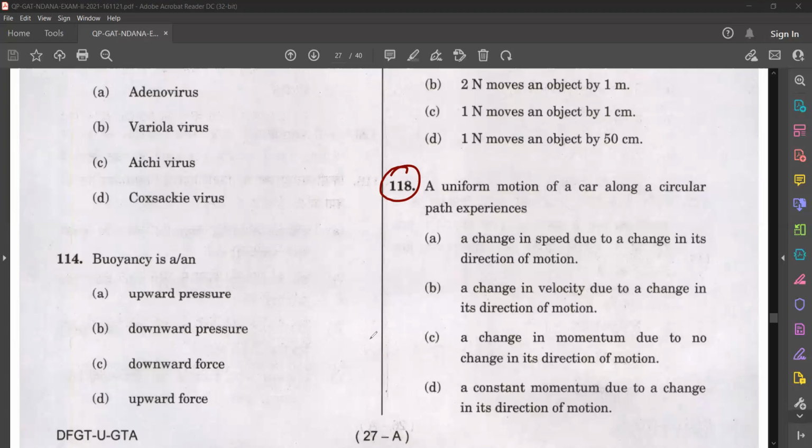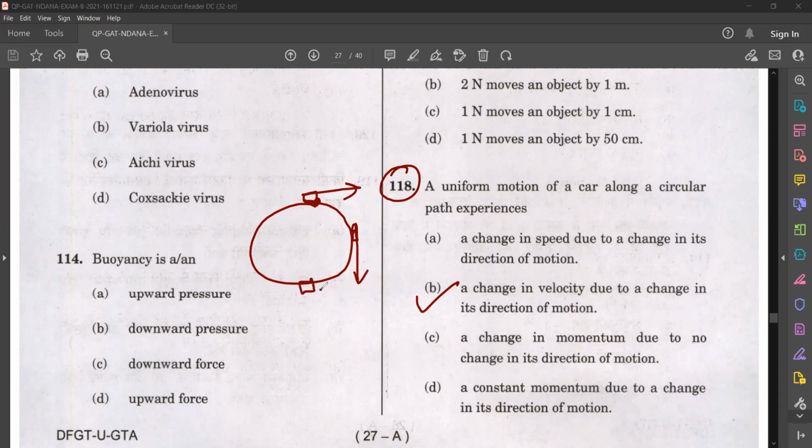So what is the answer? Option B, a change in velocity due to a change in its direction of motion. So what happens? A car is moving in a circular path. Suppose I'm taking this point. What will be its direction? If the car is here, its direction will be like this. Suppose the car is here, its direction will be like this. So what happens? Direction is changing, isn't it?